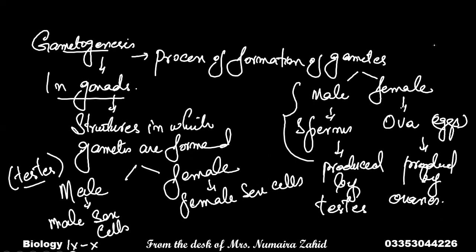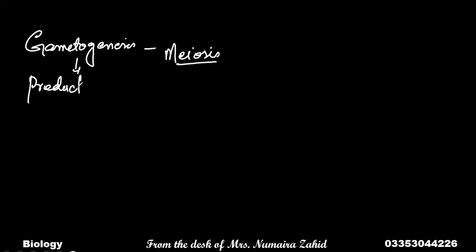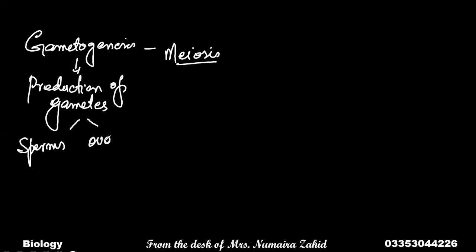Now, what is the process of gametogenesis? Gametogenesis is the process of formation of gametes, and it occurs by the process of meiosis. This process results in the production or development of gametes, and there are two types of gametes, which are sperms in males and ova in females.